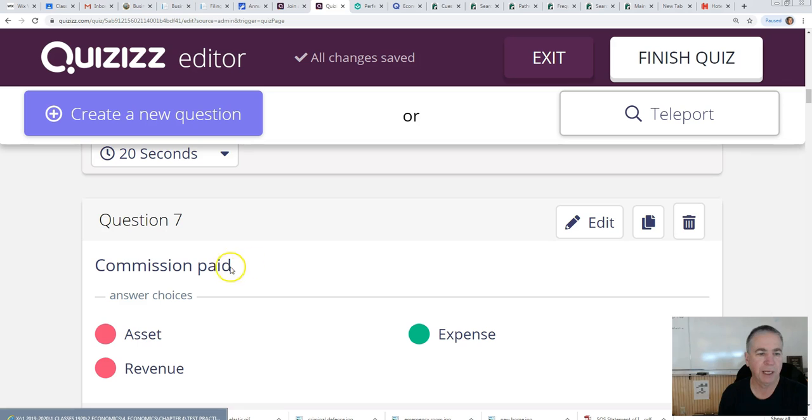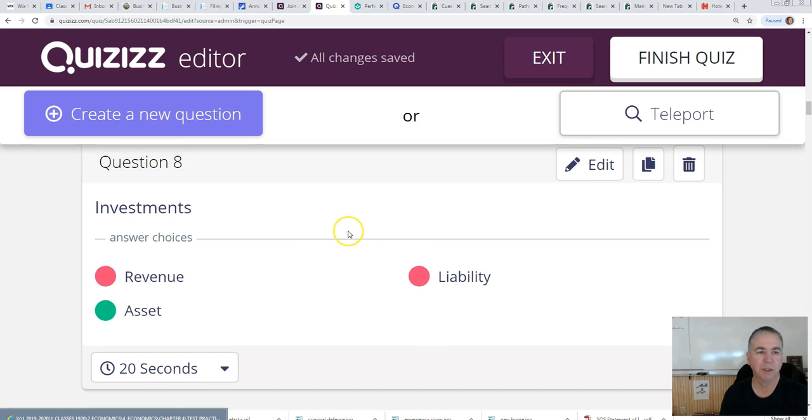A commission paid occurs around here when we sell animals at the fair. If you have a show lamb or pig and you sell it at the auction, you actually have to pay a commission to the fair for the privilege of selling your animal there at that auction, and that is known as an expense.